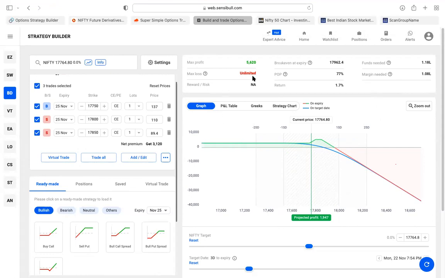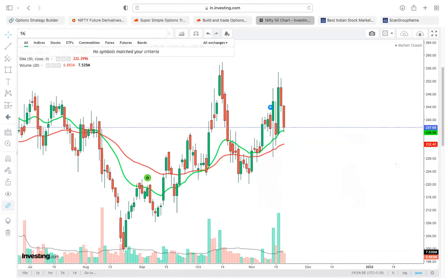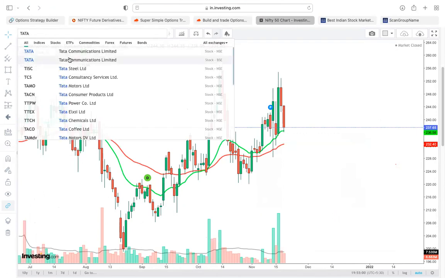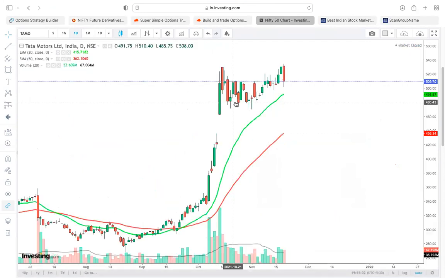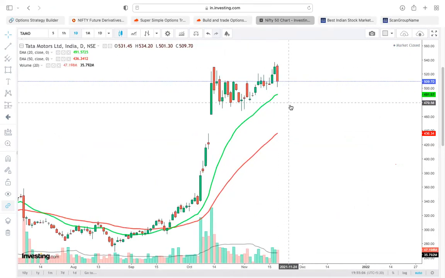Sir, I'm holding Tata Power, Titan and Tata Motors, sir. Tata Motors. I think there is a huge correction in Tata Group stocks. Correct, sir. Yeah, it looks like still some more painful days ahead. If you can hold it for the long run, definitely no problem. You can hold it.